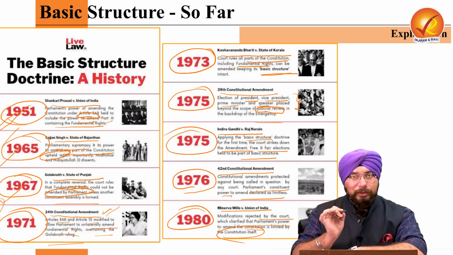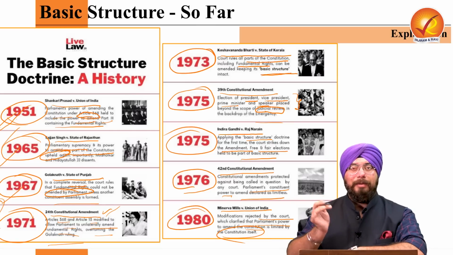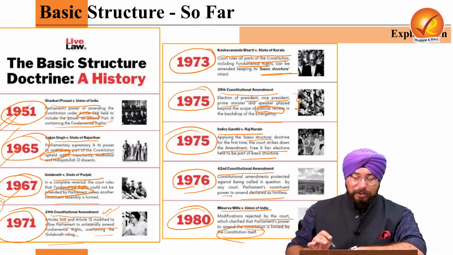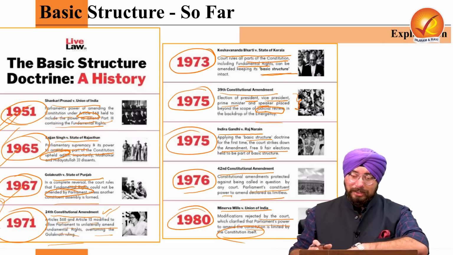So the Constitution of India itself limits the power of the Parliament to amend the Constitution, right? So in all these years, this is how the doctrine of basic structure has evolved.